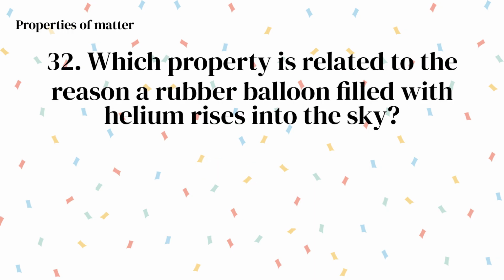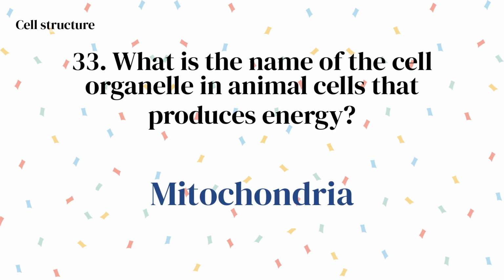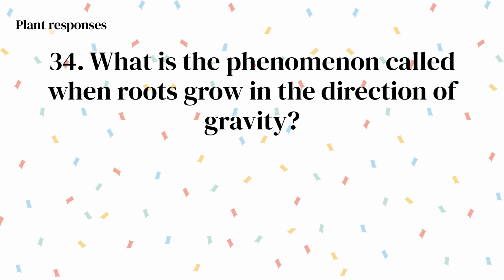Which planet in the solar system has the greatest axial tilt? Uranus. Which property is related to the reason a rubber balloon filled with helium rises into the sky? Density. What is the name of the cell organelle in animal cells that produces energy? Mitochondria. What is the phenomenon called when roots grow in the direction of gravity?